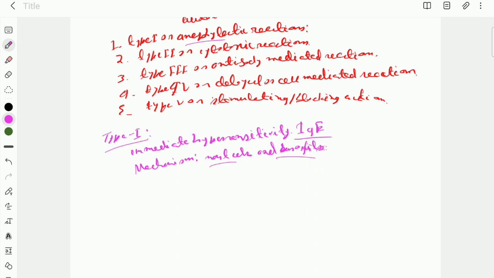After that, when the body is exposed to that same antigen subsequently, there is a reaction between the antigen and the IgE antibody, which causes degranulation of the mast cells and basophilic cells, because the IgE antibody is present on the surface of mast cells, and ultimately there is release of histamine.